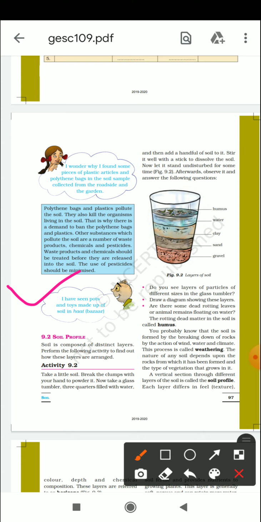That's why the answer is given in the blue zone: polythene bags and plastic pollute the soil. They also kill the organisms living in the soil. That is why there is a demand for a ban on polythene bags and plastic. Other substances which pollute the soil are waste products, chemicals and pesticides. Pesticides are chemicals which we use to control pests. Waste products and chemicals should be treated before they are released into the soil, and the use of pesticides should be minimized.